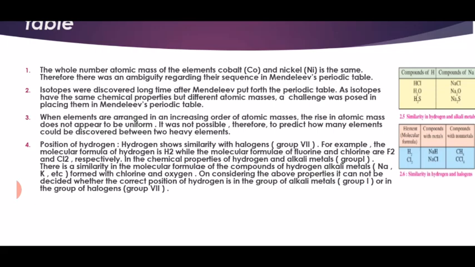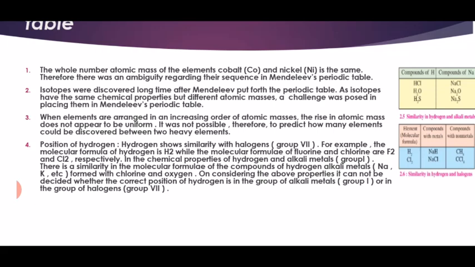Sodium and potassium, that is Na and K, which form compounds with chlorine and oxygen. On considering the above properties, it cannot be decided whether the correct position of hydrogen is in the group of alkali metals or in the group of halogens. So this is doubtful. There is doubt in Mendeleev's table: he kept hydrogen in the alkali group or in the group of halogens.